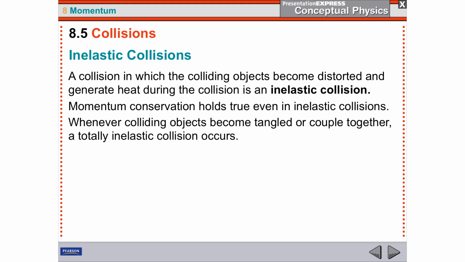The second, of course, is the inelastic collisions. An inelastic collision is not just creating heat or sound or light, but many times will get tangled together. If you can imagine a train car behind a second train car and it hits, a lot of times the impact will actually couple the trains together and then they'll move as a solid unit.